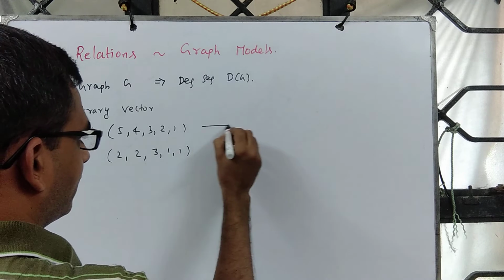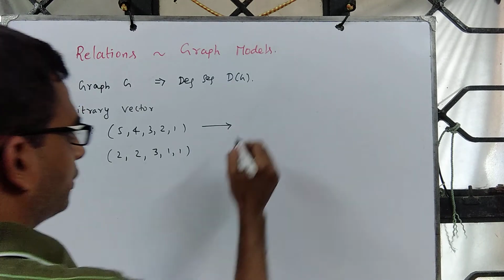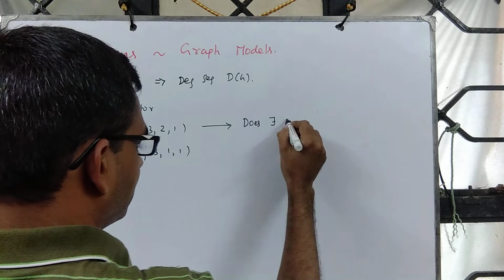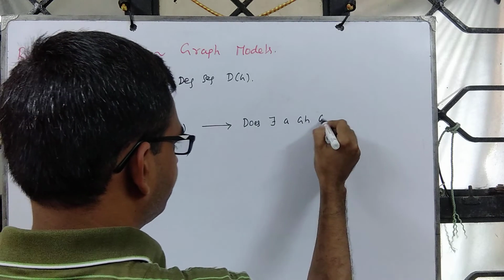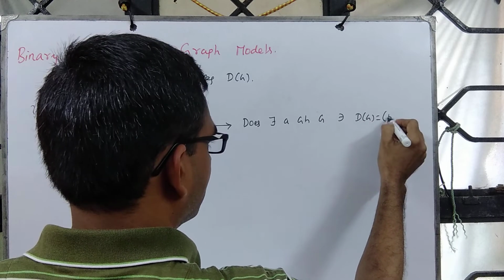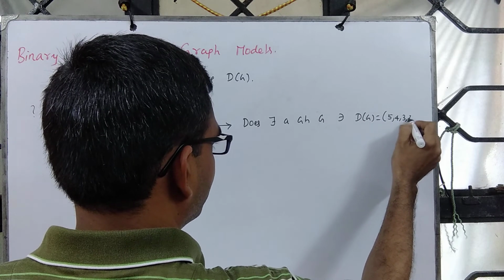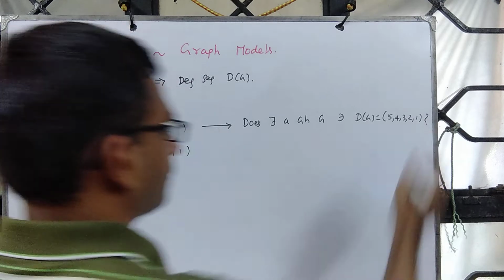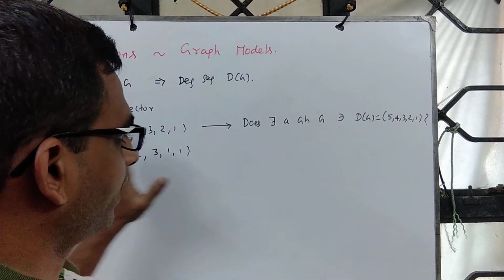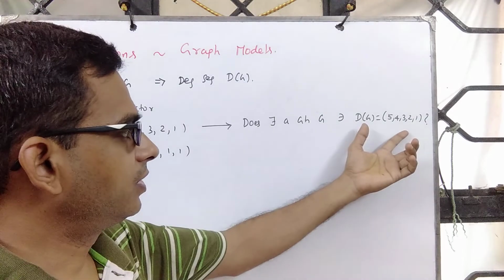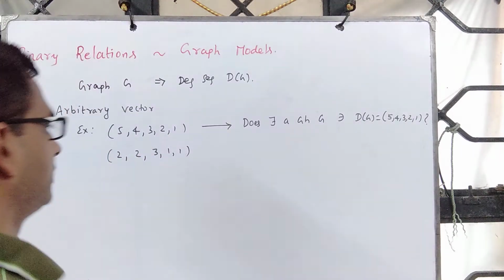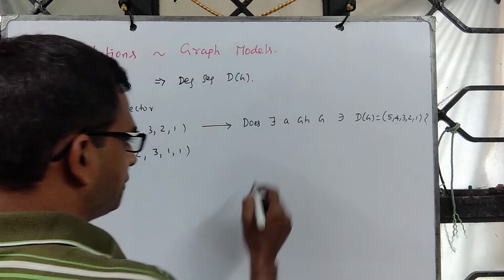Does this correspond to a graph? Does there exist a graph G such that D of G is 5, 4, 3, 2, 1? Can one come up with a graph, can one exhibit a graph for this? Let's make an attempt.